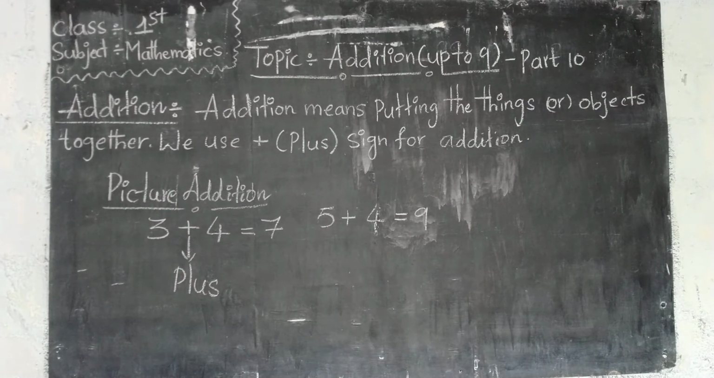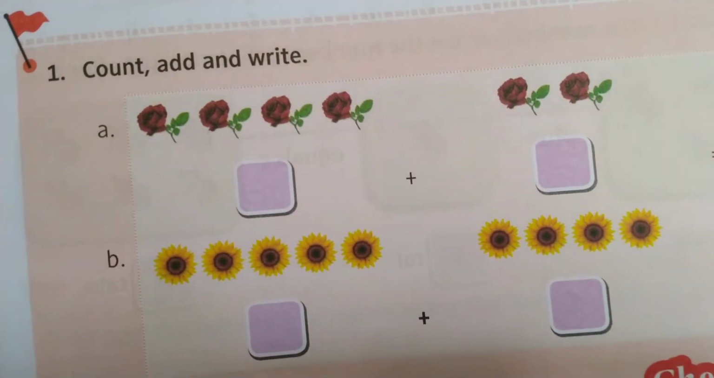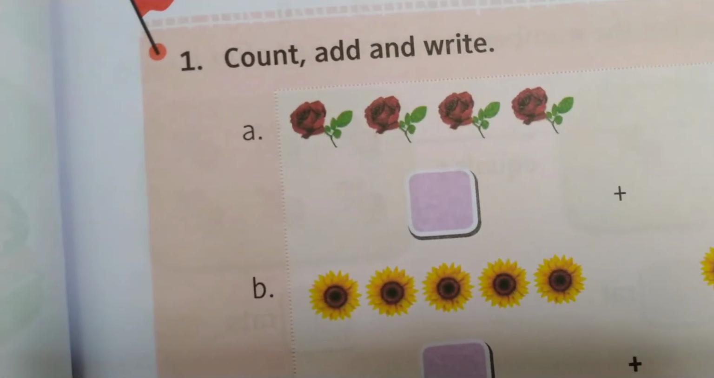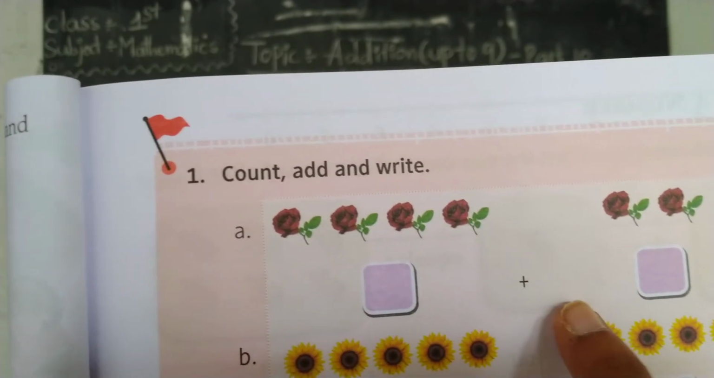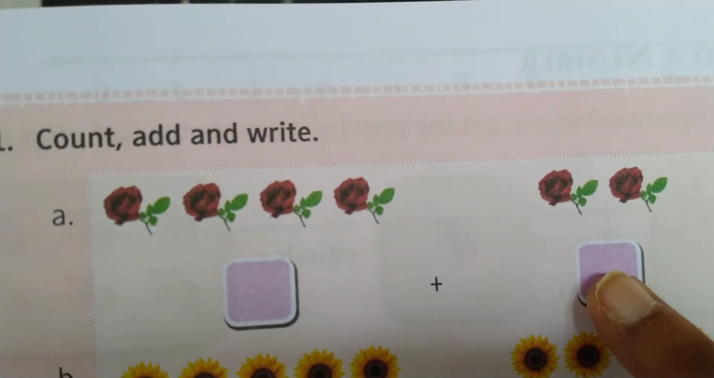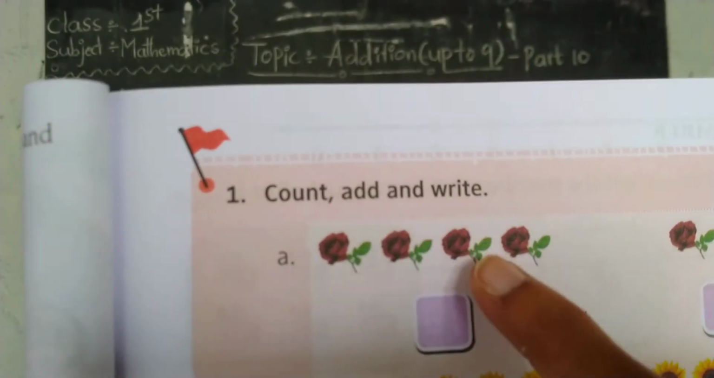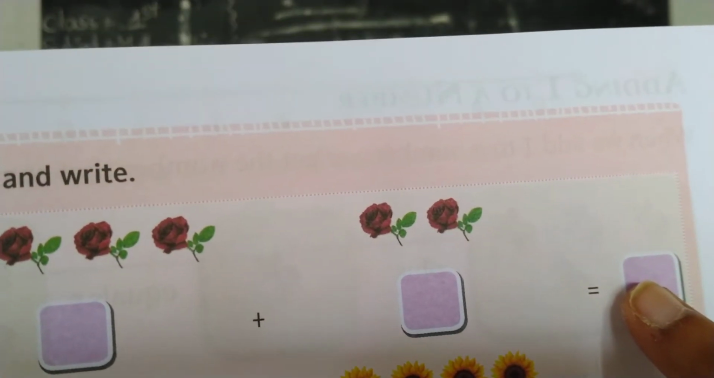In the next picture, we have count, add and write. Okay. In this first picture, how many flowers are there? First 4, next 2. That means here 4 flowers are there. So you have to write here 4, plus. The remaining, how many flowers are there? 2. 4 plus 2. Count all the flowers. 1, 2, 3, 4, 5, 6. So in this blank you have to write 6.